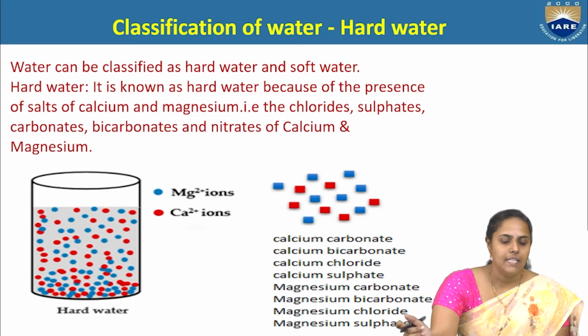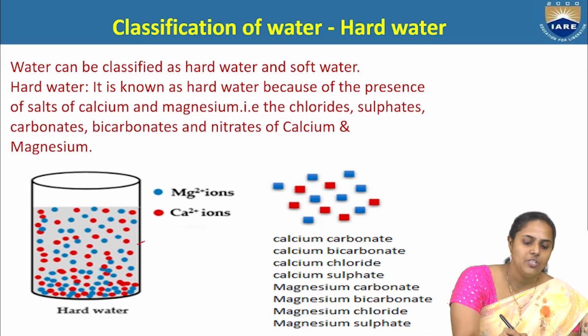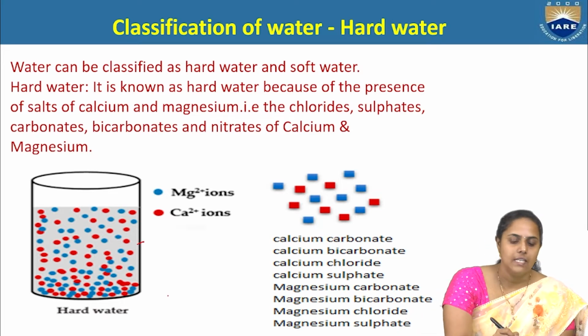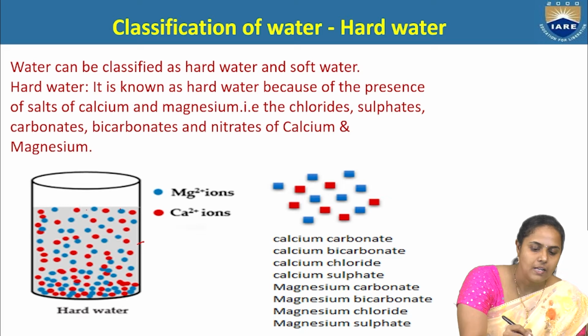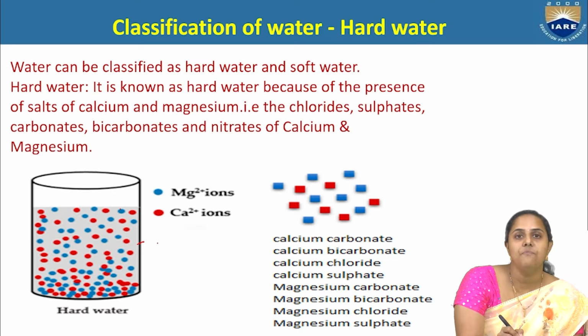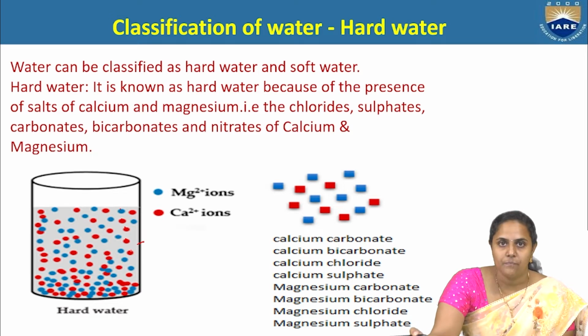Let us see here, I have taken a beaker which contains some salts. The blue colored parts represent the salts of magnesium, and the red colored ones represent the salts of calcium.